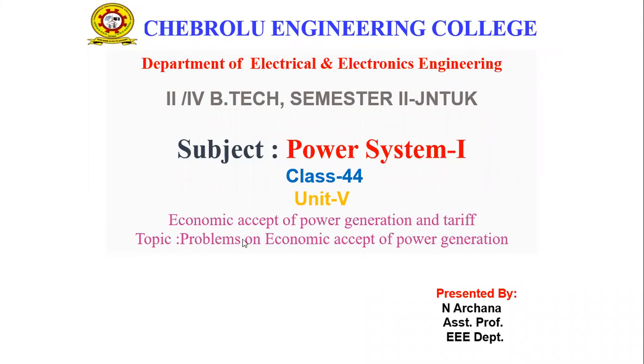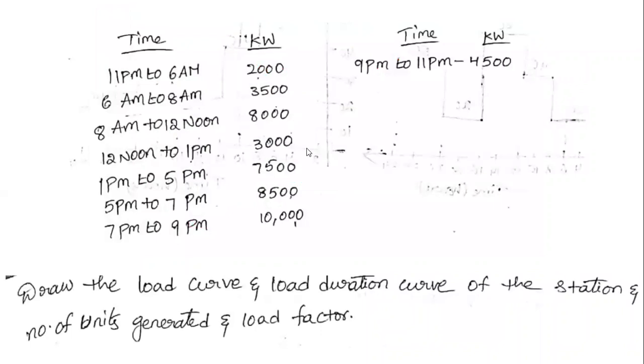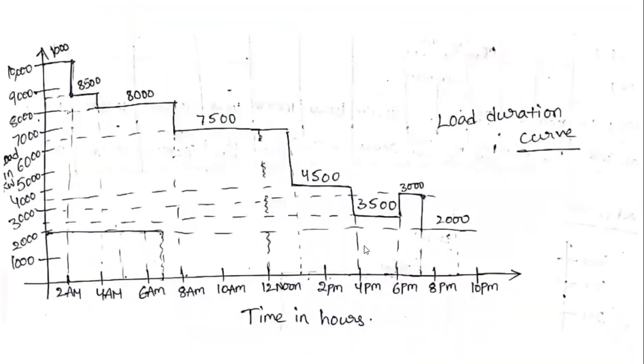Today we are going to discuss problems on the economic aspects of power generation. This was already discussed in the previous classes, up to drawing the load curve. After that, we will draw the load duration curve from that load curve, taking time on the x-axis and various loads on the y-axis.